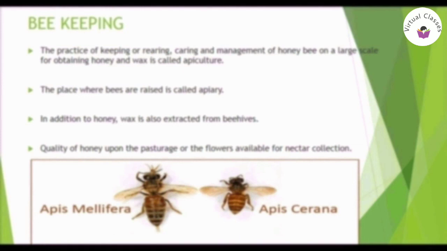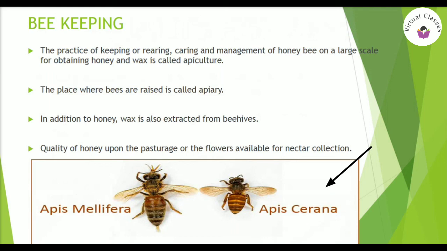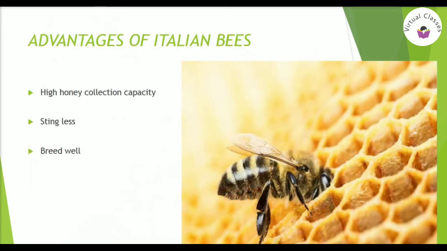In the figure, you can see an Indian variety of honeybee which is Apis cerana and an Italian variety of honeybee which is Apis mellifera. Italian varieties of honeybees are preferred over Indian varieties for commercial honey production. This is because the Italian bees have high honey collection capacity, they sting somewhat less, they stay in a given beehive for long periods and breed very well.